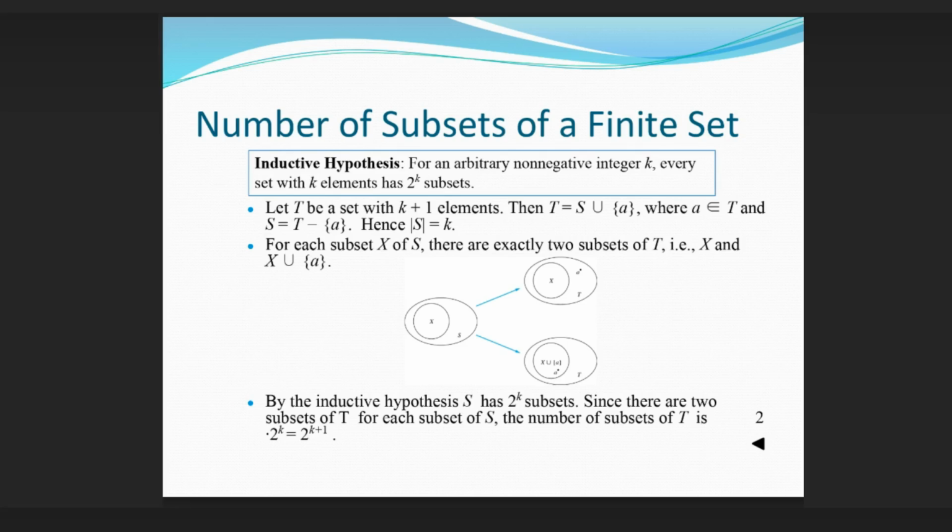Continued. Number of subsets of a finite set. Let T be a set with k + 1 elements. Then T = S ∪ {a}, where a is an element of T and S = T − {a}. Hence |S| = k. For each subset X of S, there are exactly two subsets of T, i.e., X and X ∪ {a}. By the inductive hypothesis, S has 2^k subsets. Since there are two subsets of T for each subset of S, the number of subsets of T is 2 · 2^k = 2^(k+1). Inductive hypothesis: for an arbitrary non-negative integer k, every set with k elements has 2^k subsets.